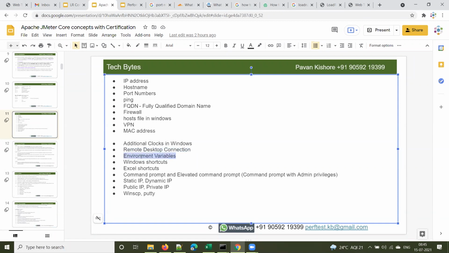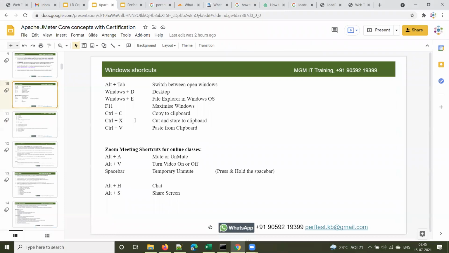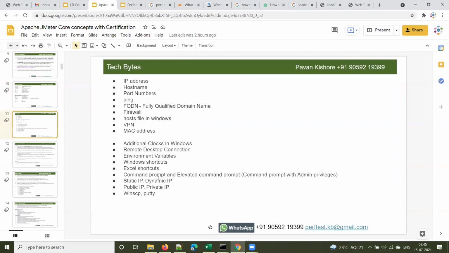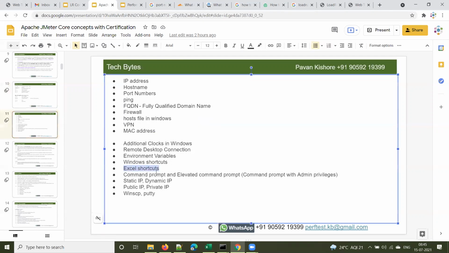And environment variables, I will cover this later. Windows shortcuts, I gave a list of Windows shortcuts in the other slide. Everyone should be familiar with this. Don't use the mouse, please try to use the keyboard as far as possible. And Excel shortcuts, yes, practice some Excel shortcuts as well.